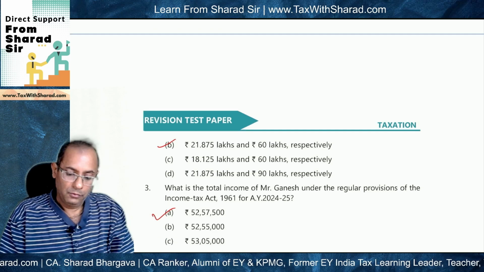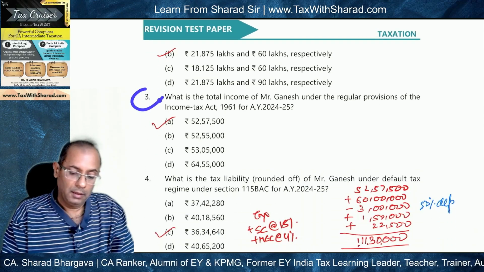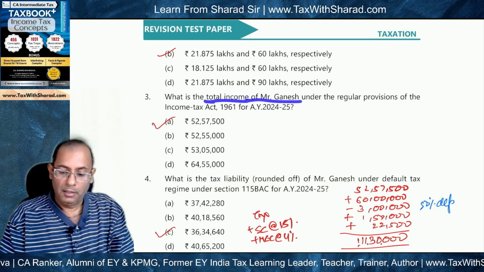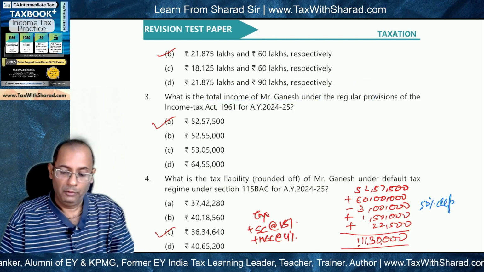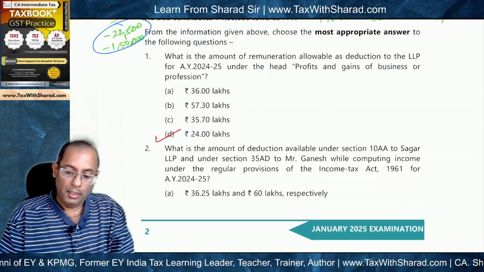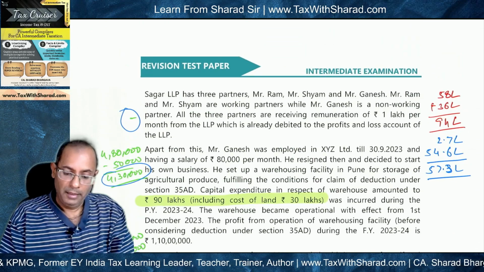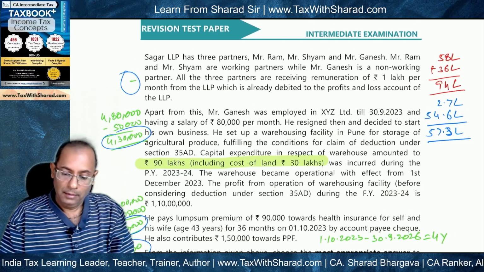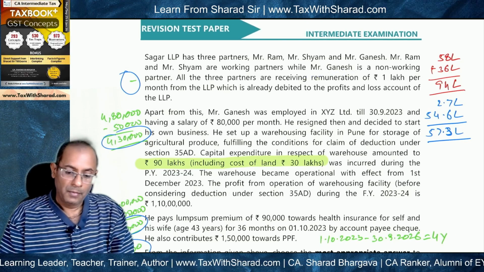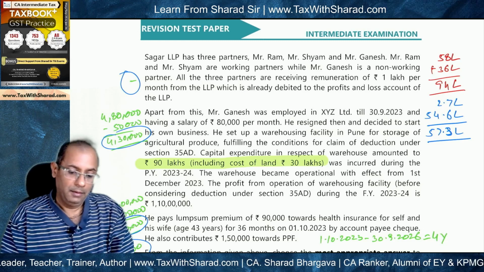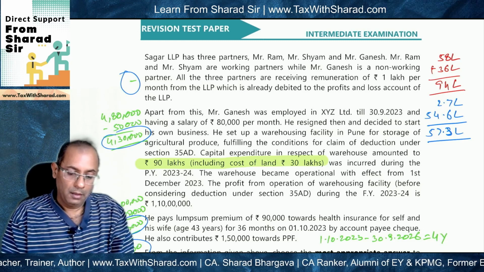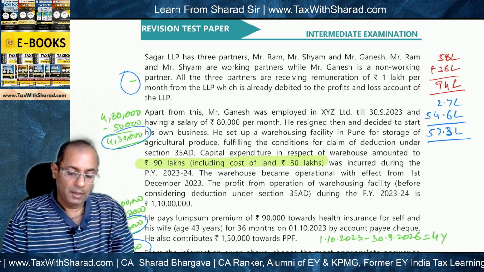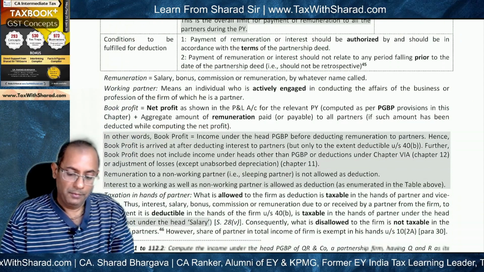Now we move to the third question, where we are asked to figure out the total income of Mr. Ganesh under regular provisions of the Act for AY 24-25. So total income of Mr. Ganesh. So we will move item by item. So first item is the remuneration which has been received by Mr. Ganesh. Now, as we noted some time back that Mr. Ganesh is a non-working partner, so the remuneration paid to Mr. Ganesh of 12 lakh is not allowed as deduction in the hands of the LLP.